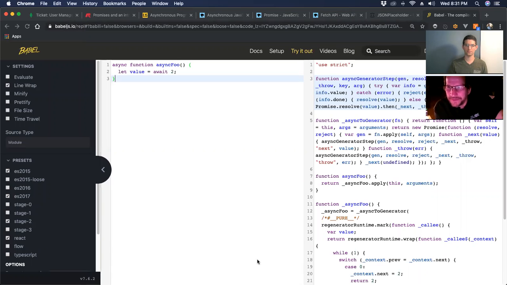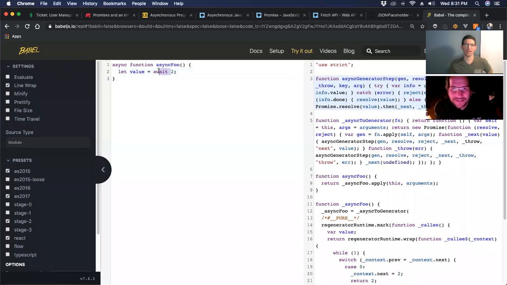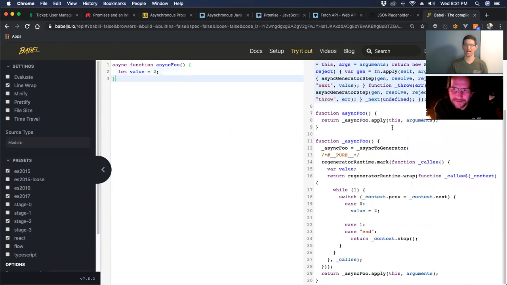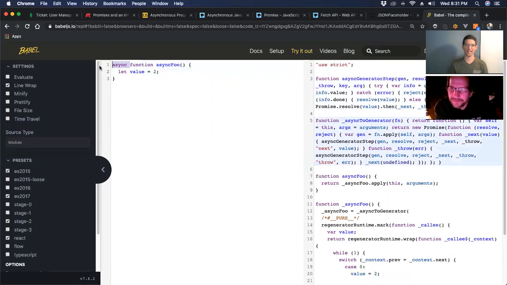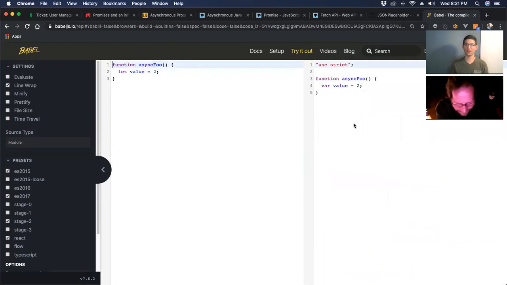No, I'm not muted. So if you didn't have the word await there, what would happen? If I did not have the word await here, a lot less code, but it is the word async.